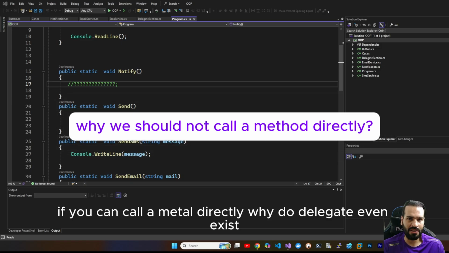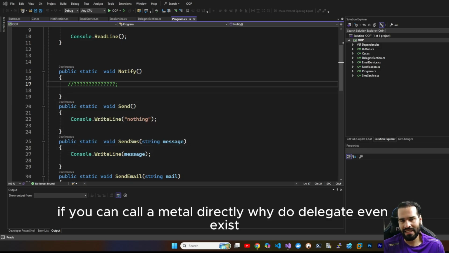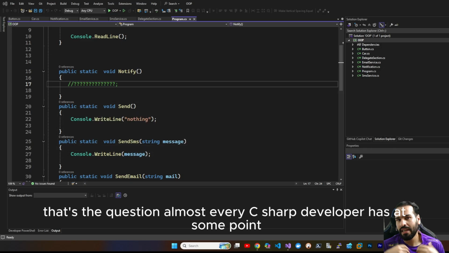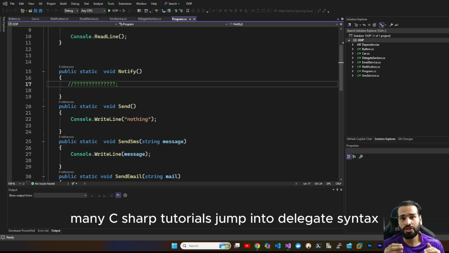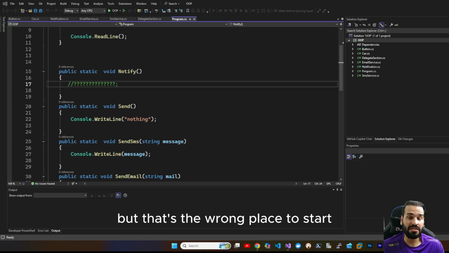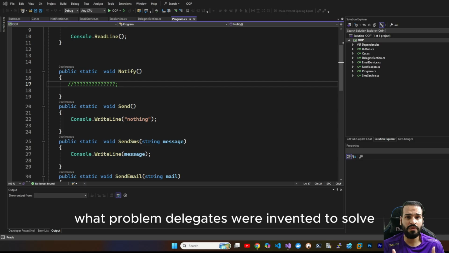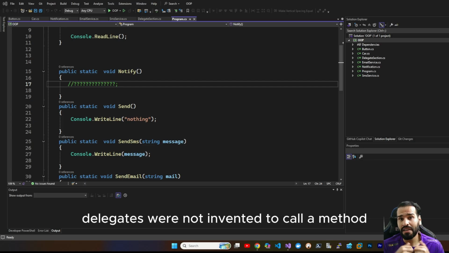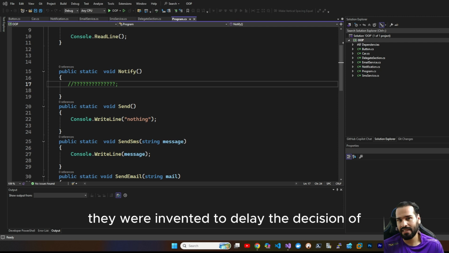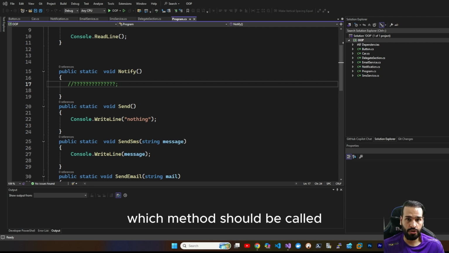If you can call a method directly, why do delegates even exist? That's the question almost every C# developer has at some point. Many C# tutorials jump into delegate syntax, but that's the wrong place to start because you need to understand what problem delegates were invented to solve. Delegates were not invented to call a method. They were invented to delay the decision of which method should be called.